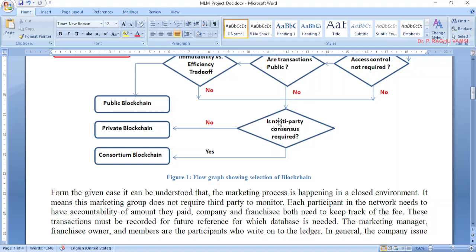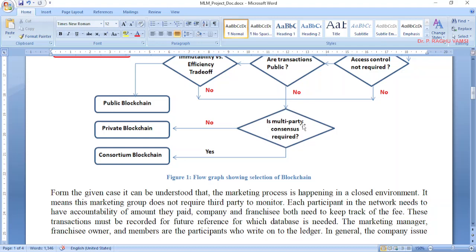For example, if a member has done the transaction, then the franchise has to approve it. If anyone has requested for the franchise approval, then the marketing manager has to approve it. Here only two things are there, and the two things are completely different. One is for the approval of the franchise, another is joining of a member. So these are two different activities, but in these two different activities, only one person is authoritative to do this particular transaction. So here no multi-party consensus is required.